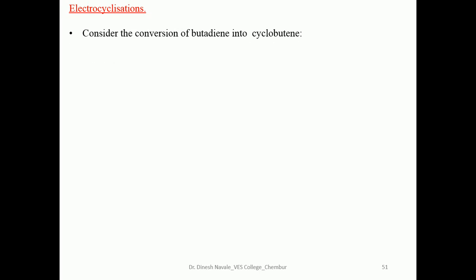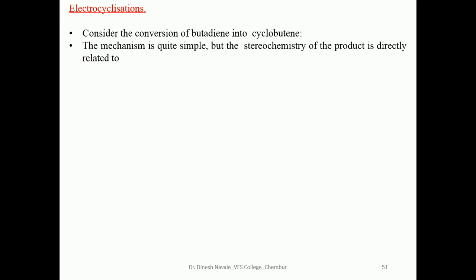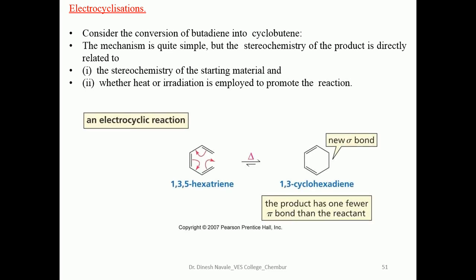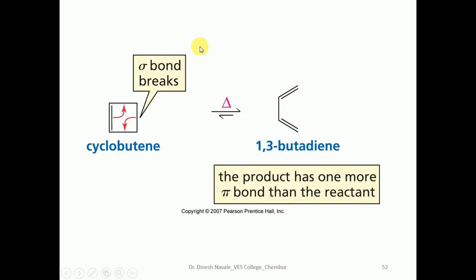Electrocyclization we have already seen. It is a butadiene to cyclobutene conversion. The mechanism is very simple. The stereochemistry of the product is directly related to the stereochemistry of the starting material, whether the reaction is carried out by using heat or photocatalysis. So this is one example of the electrocyclic reaction. A sigma bond is going to be broken, so it is a ring opening reaction.